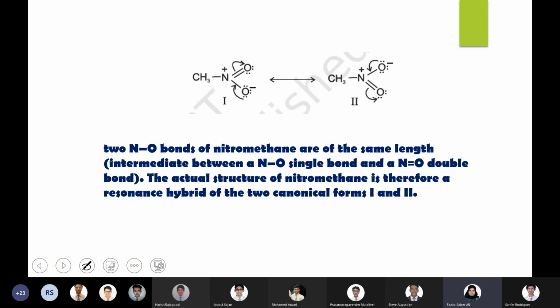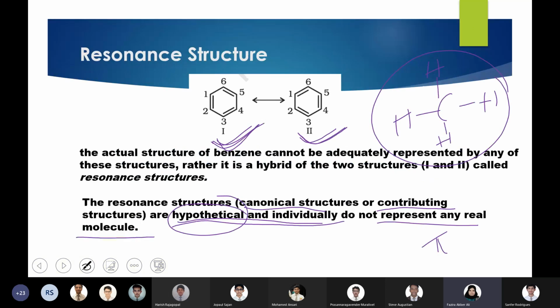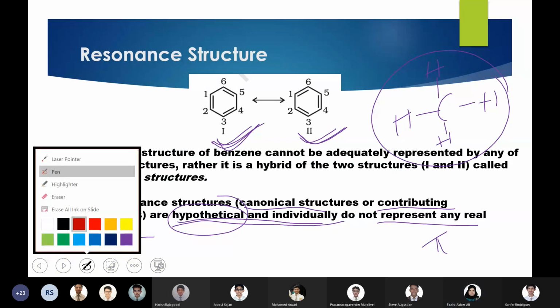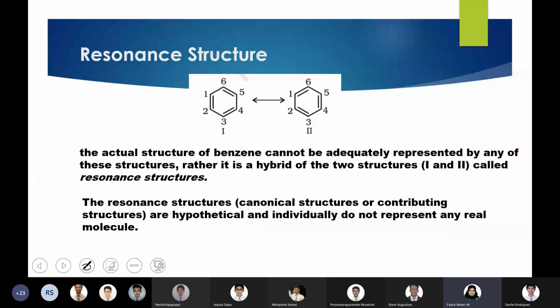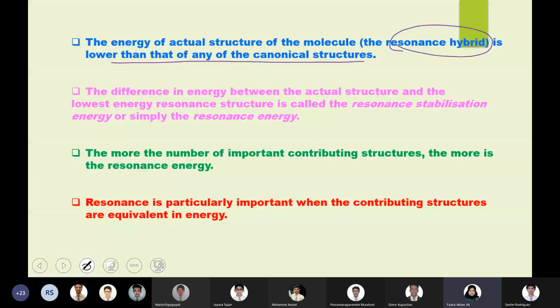Let me take a random example. Say I have a molecule A and it has structures 1, 2, 3 and 4. Say 4 different resonating structures are possible for compound A. So the actual structure of A will be a hybrid structure of 1, 2, 3 and 4.